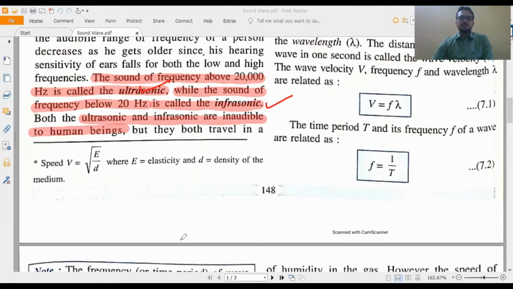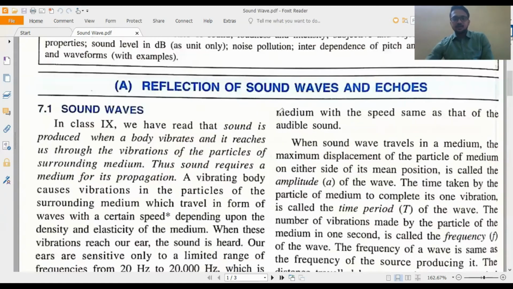But they both travel with the same speed in any medium, the same as that of the audible sound.